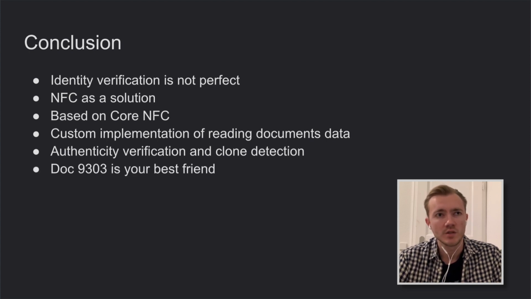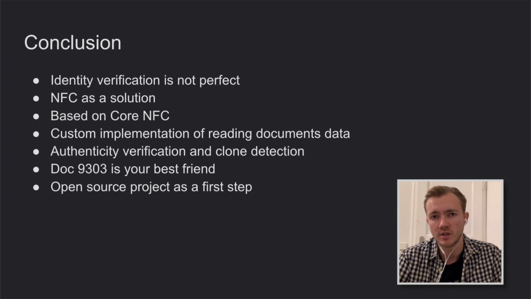For that, we can use Doc 9303, because it contains all details of these processes and how to implement them. And also, the open source project can be used to deep dive into the topic.